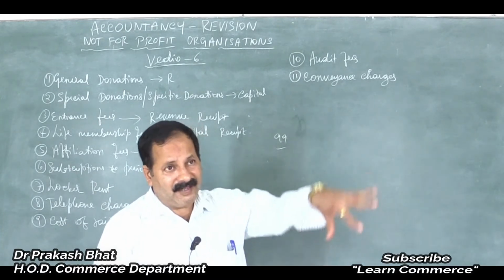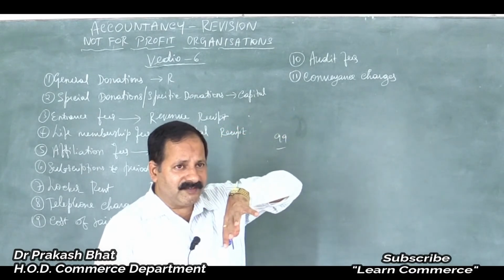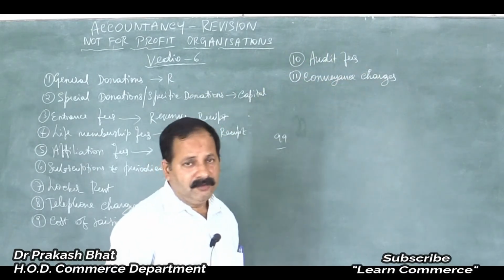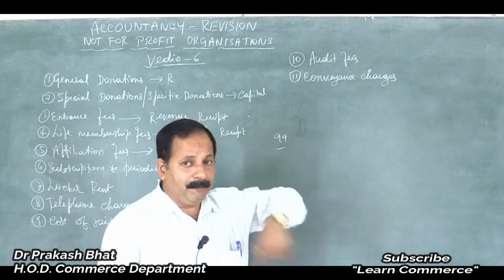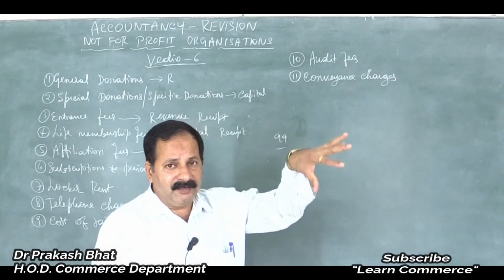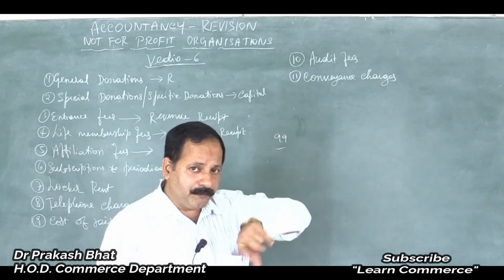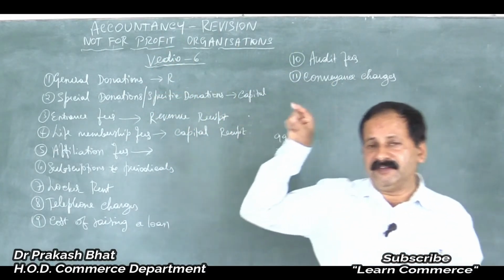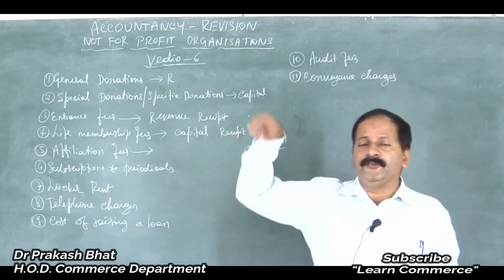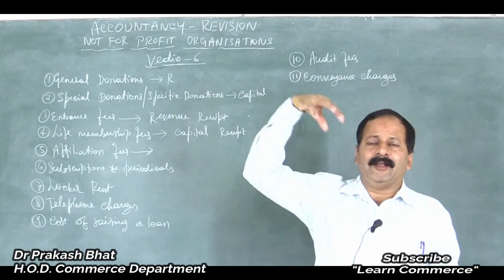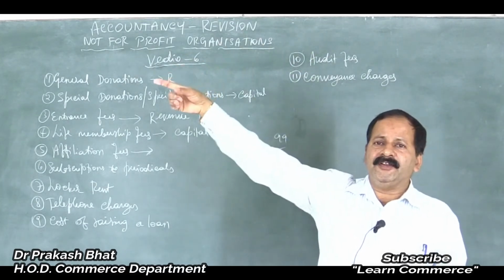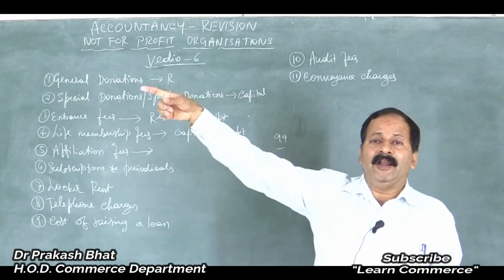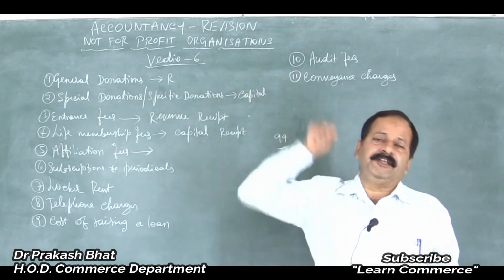Every university will have a particular jurisdiction. Jurisdiction in the sense of a particular area, like an MLA is there for a particular area, isn't it? In the same way, a university's jurisdiction, its area of operation, is defined, and within that jurisdiction, if any institute comes up, then it should get affiliation, that is approval and permission, from the concerned university.